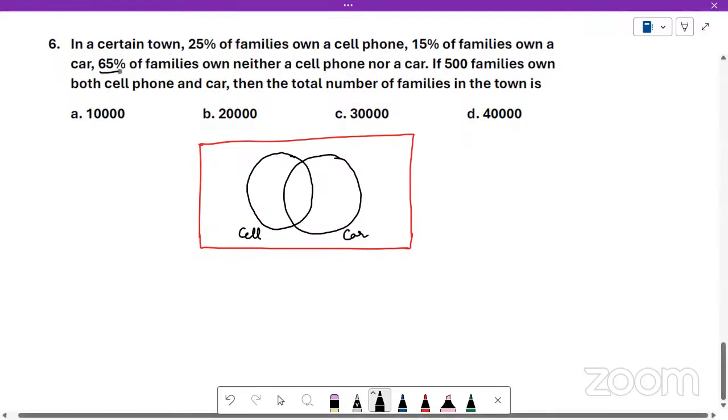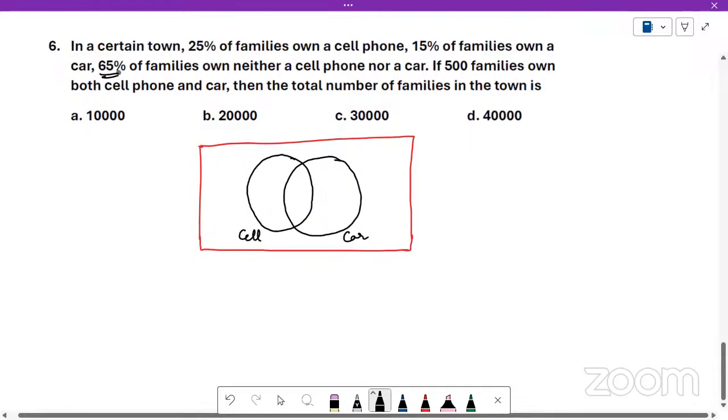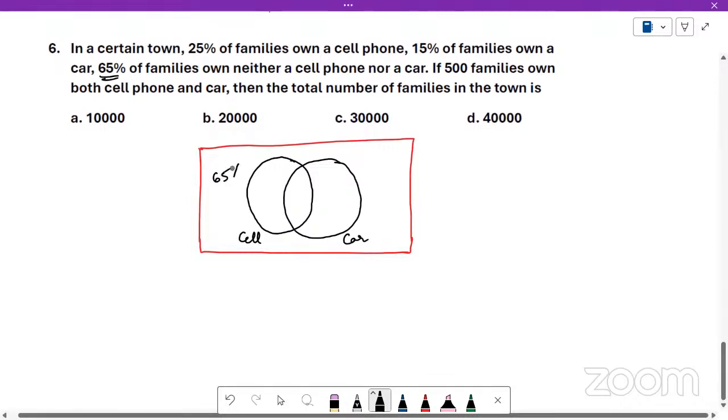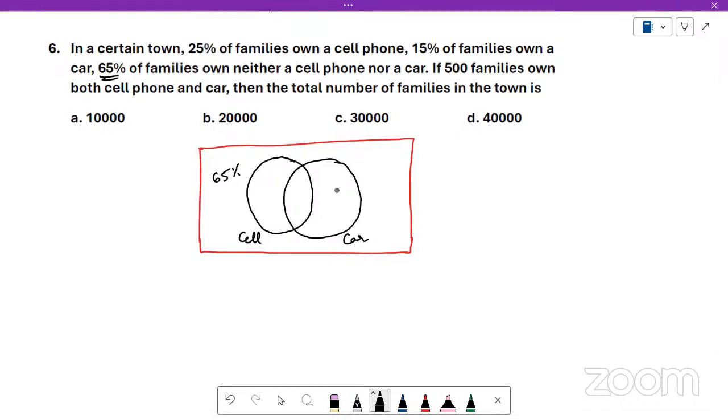They have given that 65% of the families neither own a cell phone nor a car. So 65% is written outside the circles because these people do not come inside the cell phone circle. They do not come inside the car circle also. They're outside the two circles. So these two circles completely should be equal to how much? 35% only.